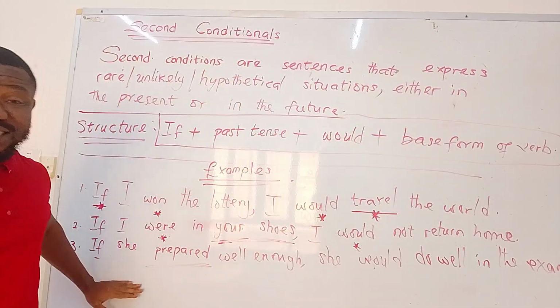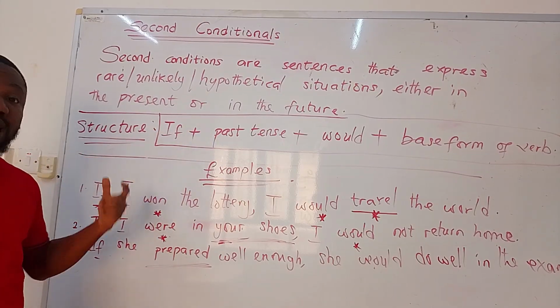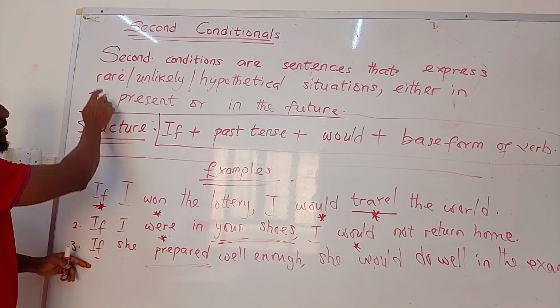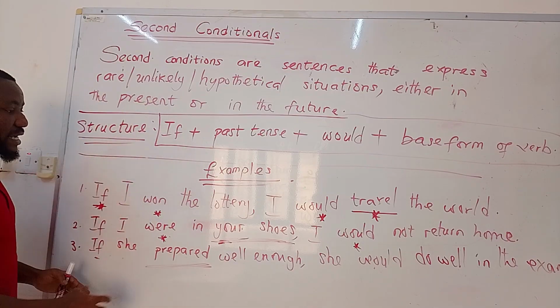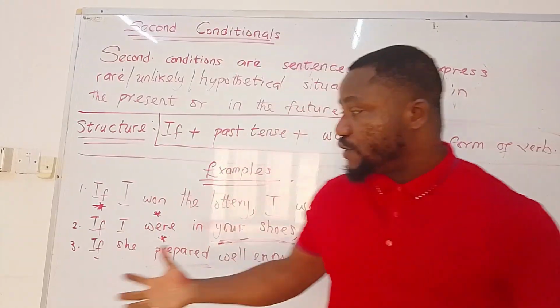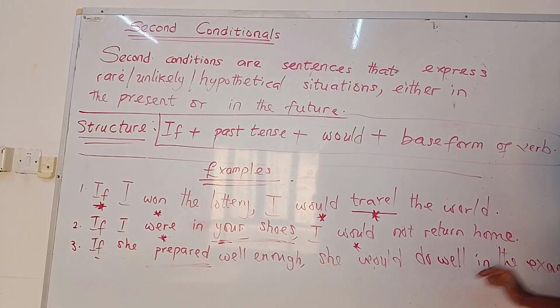Now, this is an example of a hypothetical situation. It's hypothetical because, of course, it's not the case that this is rare or unlikely. Rather, we're just painting a scenario here that if this individual did this, this would happen.